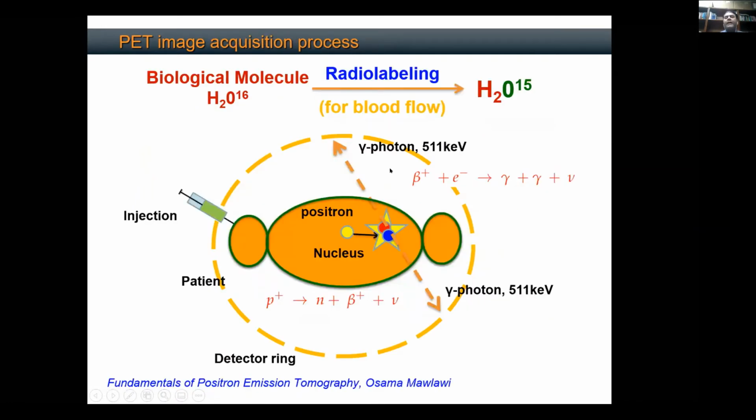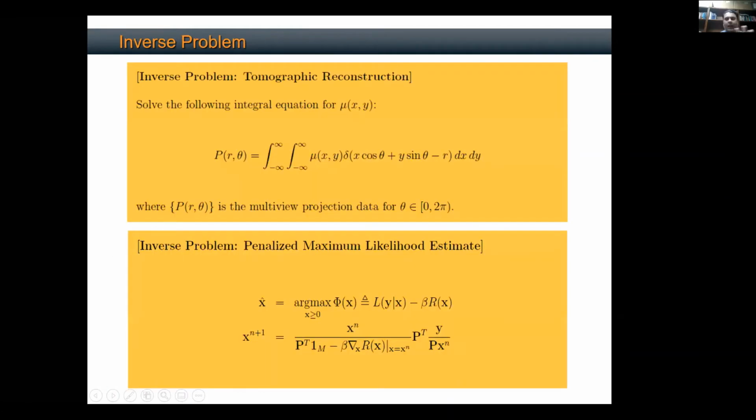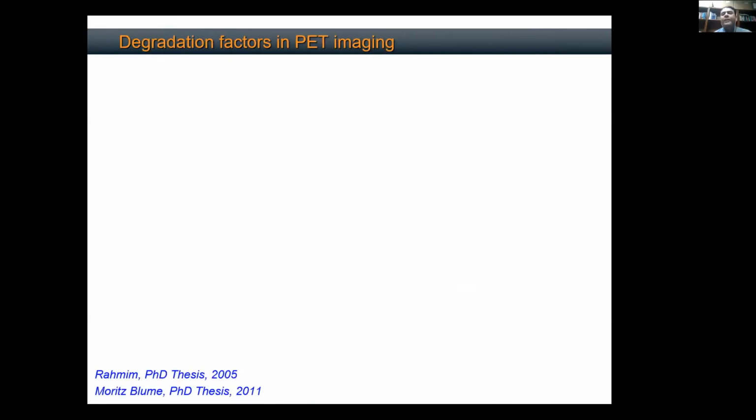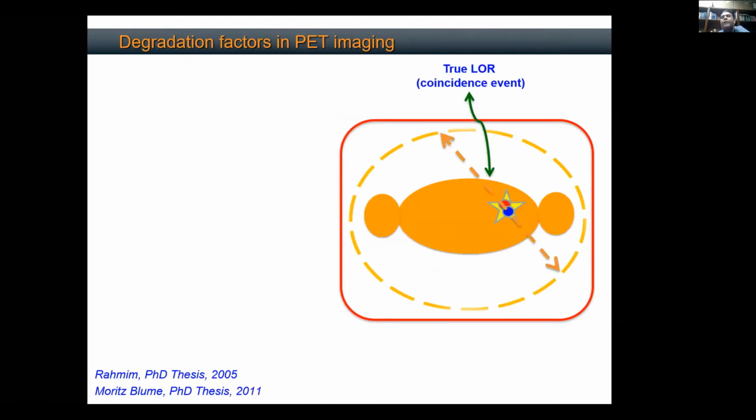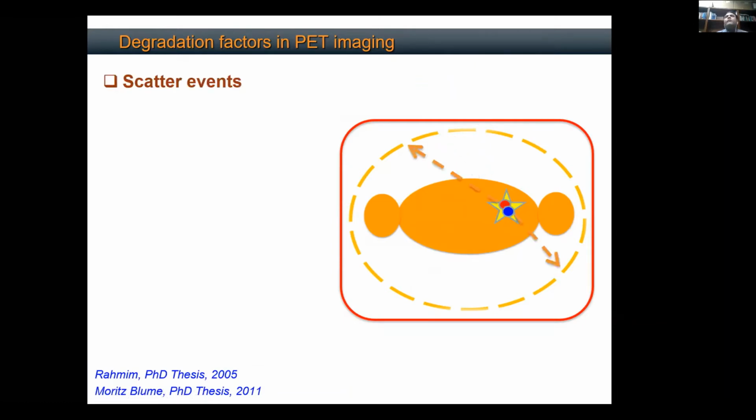अब problem ये है कि हमें ये जो lines of response है, they must be representing two annihilation photons, emitted almost at 180 degrees. But, and again, I'll skip the math, there could be many different things that can stop us. So for example, this was my true line of response. So this was basically two gamma photons emitted at 180 degrees. But what could be something that could stop us? It could be scattering. So when I scatter, let's say one of the gamma photons gets scattered, and instead of being detected exactly at 180 degrees, it got detected here. So I misread the line of response. So the actual line of response was this orange line, but what I get is the red line. This is going to degrade my image.